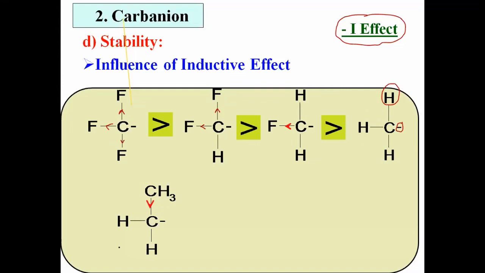Now here the central carbon is electron rich, and if any electron donating group is attached to that central carbon, then that carbanion becomes less stable. What is the statement? Listen carefully. Here the methyl group shows electron donating inductive effect, means there is a plus I effect. And here the central carbon is electron rich, and if any electron donating group is attached to that central carbon, then it becomes less stable. Therefore it is less stable. The methyl primary carbanion is less stable because there is a plus I effect.